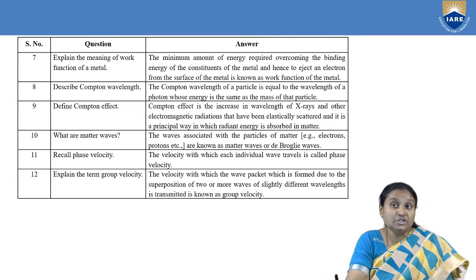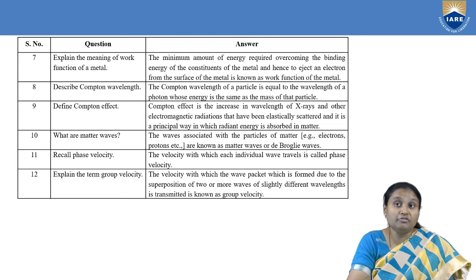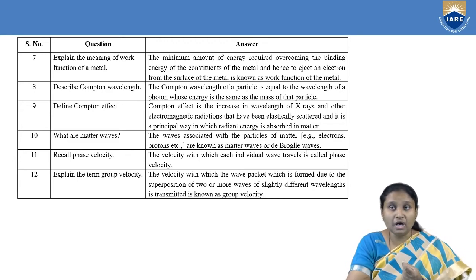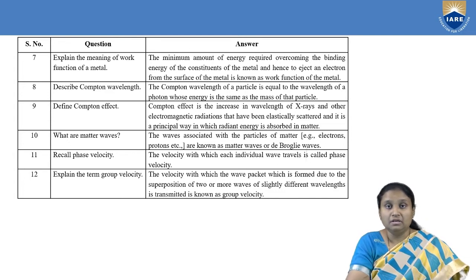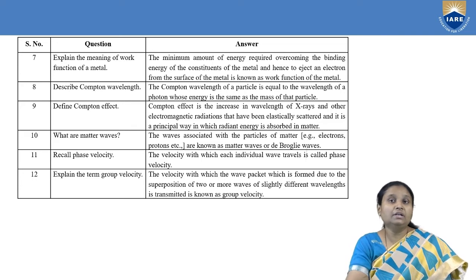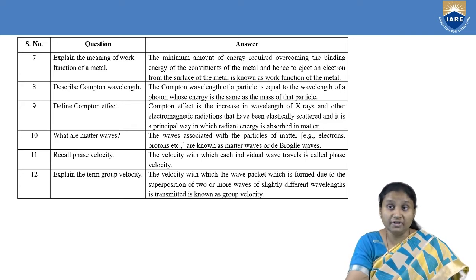We have ejection of electron from the surface of metal. So that minimum amount of energy which is required in order to make an electron just come out from the surface of a metal is known as the work function of a metal. Okay, then next is one more phenomenon, and related to that we have Compton wavelength.